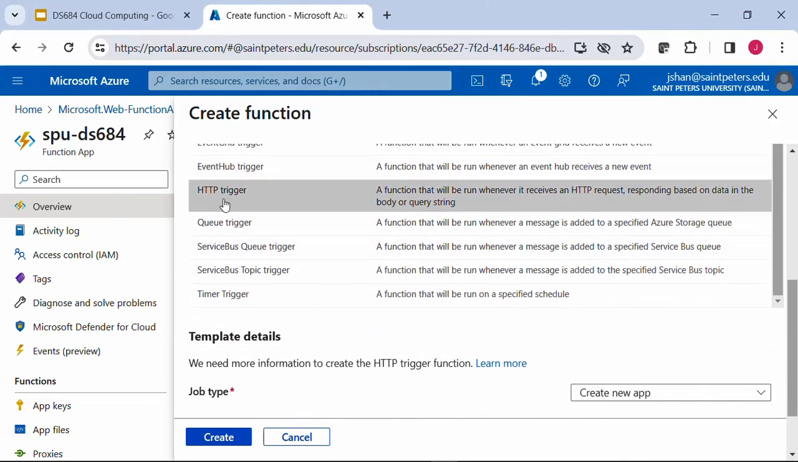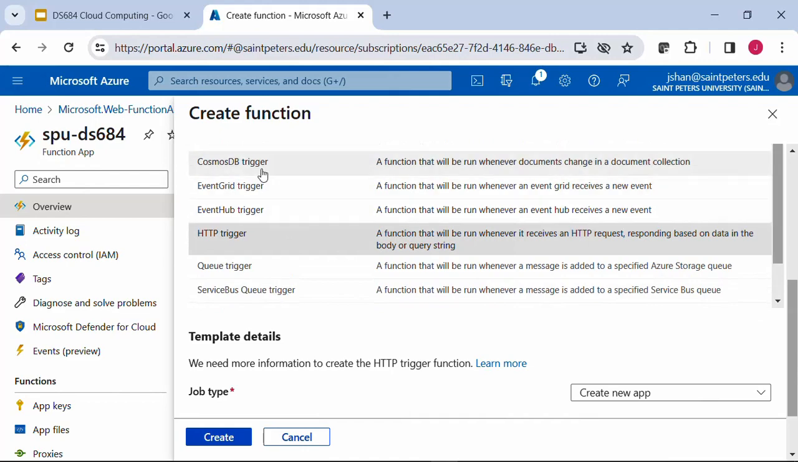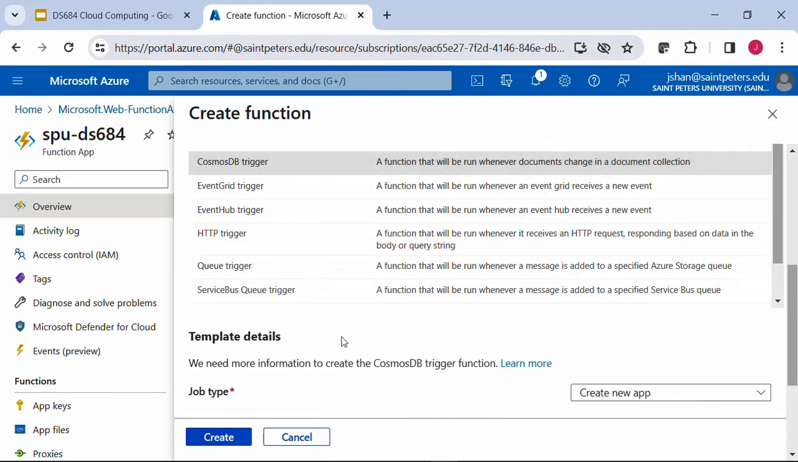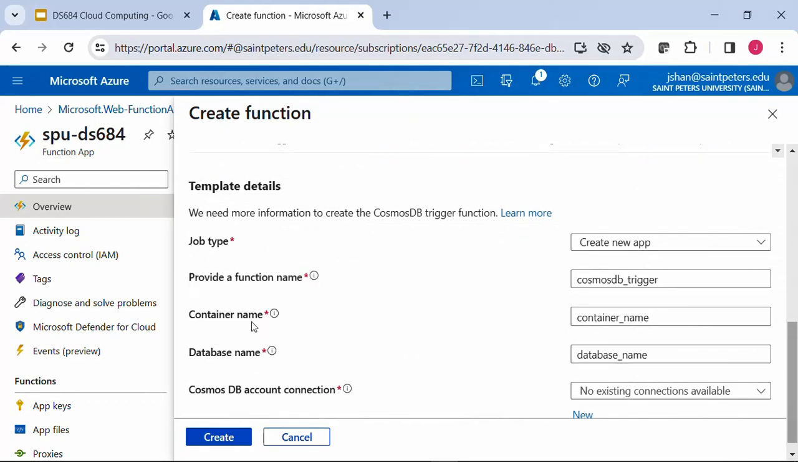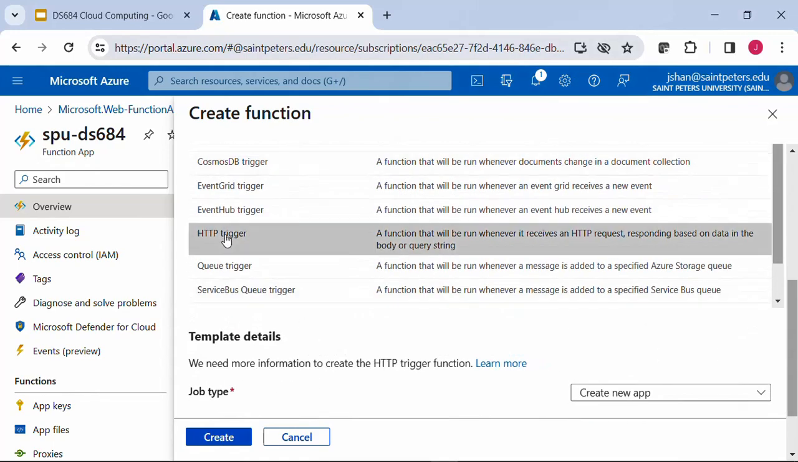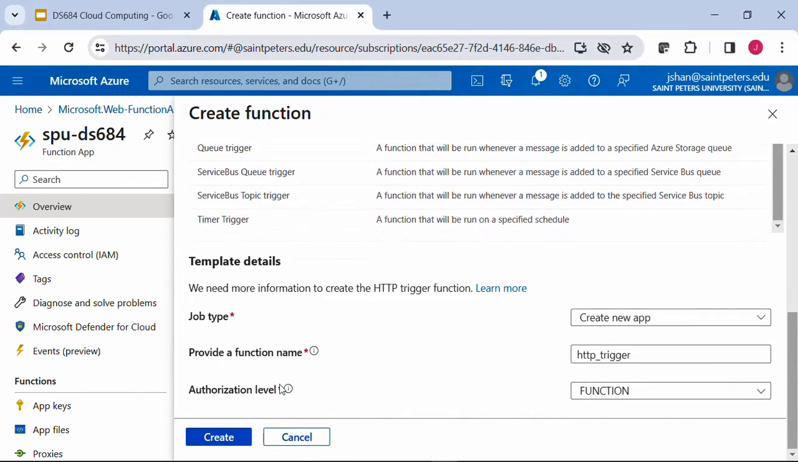And with that, if we choose Cosmos DB, you see here, it will provide the function name, container name. This is the Cosmos DB container name, and then the Cosmos DB database name and account connection information. But if you choose HTTP trigger, that will be much simpler. It's basically just a function name, and later on,